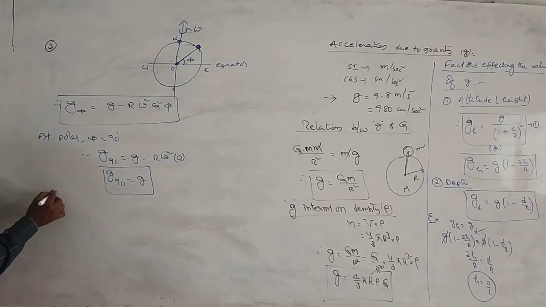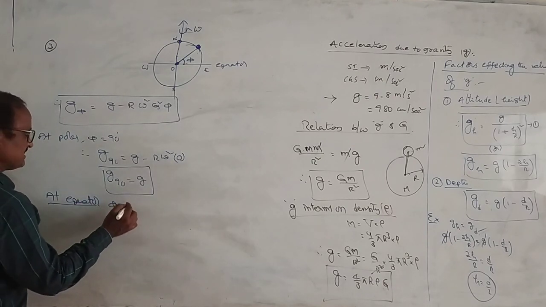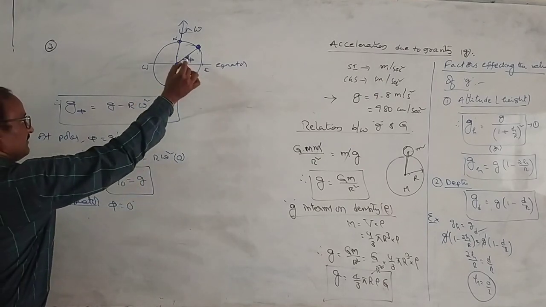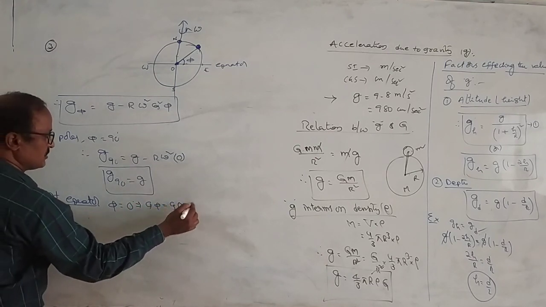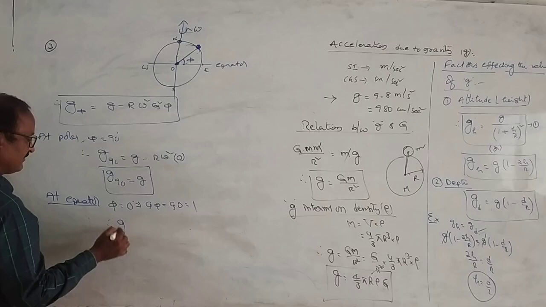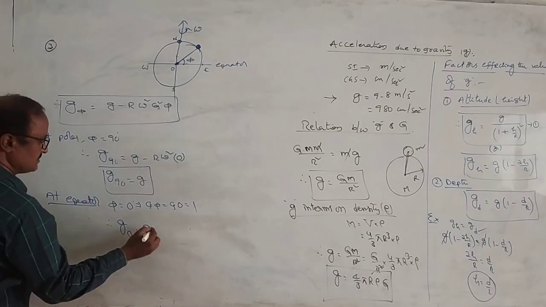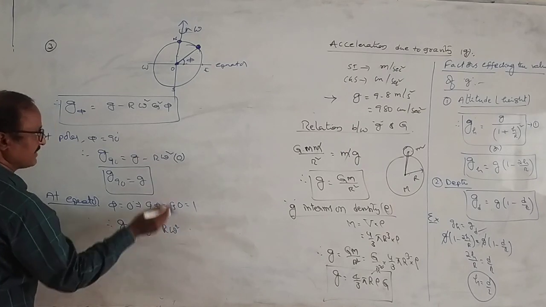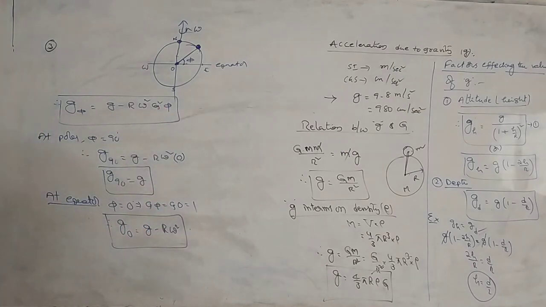అలా కాకుండా if the body is lying at the equator, body equator దగ్గర ఉంది అంటే phi is equal to 0. ఈ పాయింట్ దగ్గర ఉంటుంది, phi becomes 0. It implies cos phi is equal to cos 0 is equal to 1. Therefore G0 is equal to G minus r omega square into cos square phi, with cos square phi equal to 1. Therefore G0 is equal to G minus r omega square.